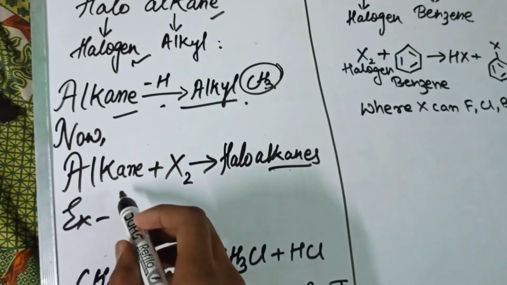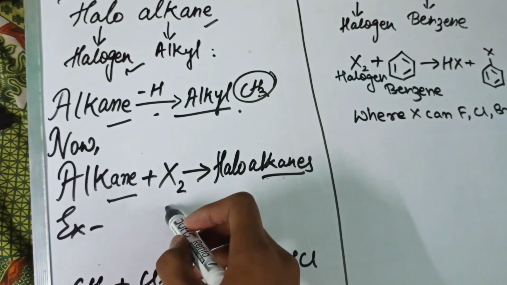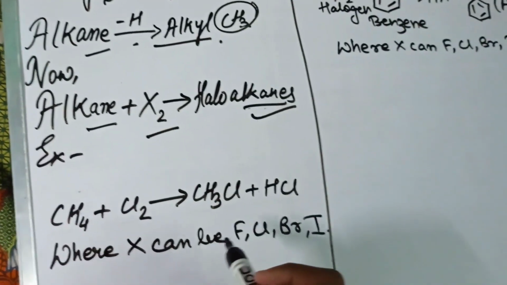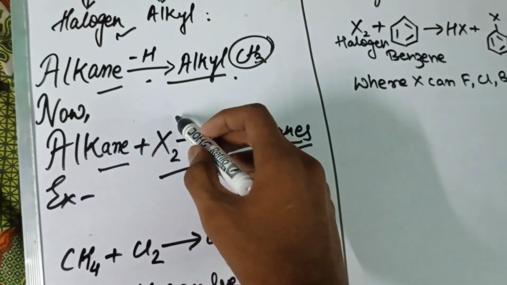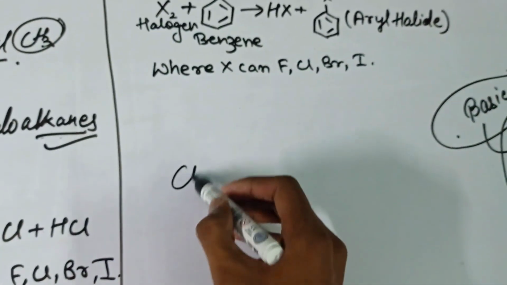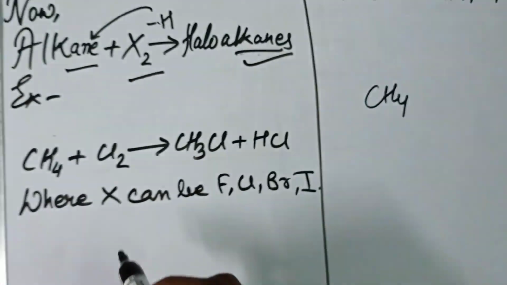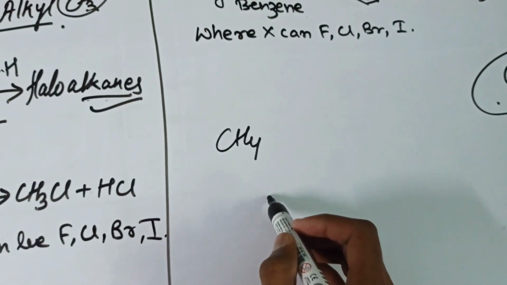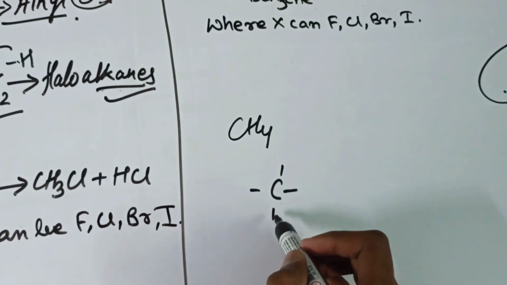Now the alkane is reacted with the halogen and we get haloalkanes. Here we get a removal of hydrogen. Let me take an example, CH4.